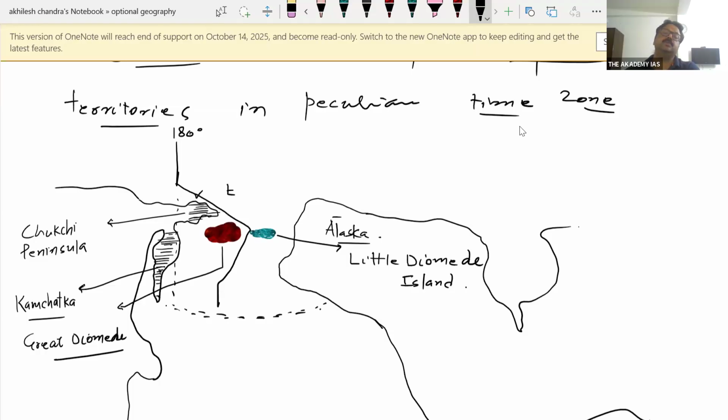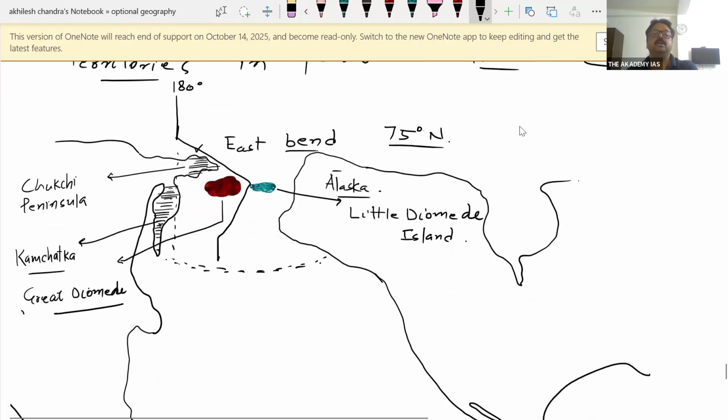So there was an east bend, and it is just at 75 degree north, in order to keep them in their respective time zone. Basically, this is Chukchi Peninsula, which is in Siberian time zone, and this is Alaskan time zone. That's why it was a bend.